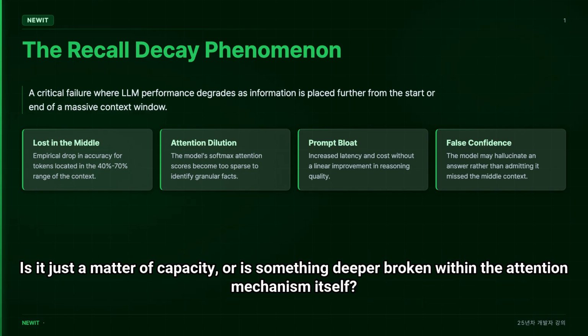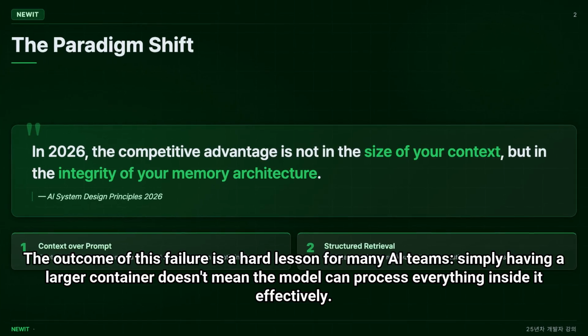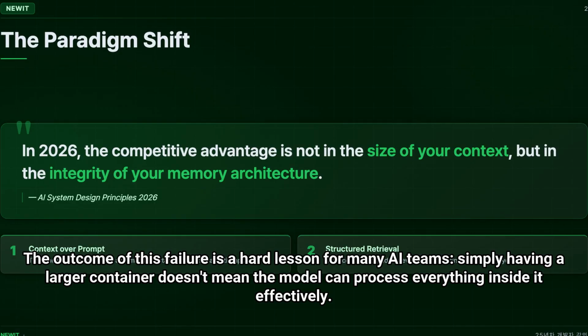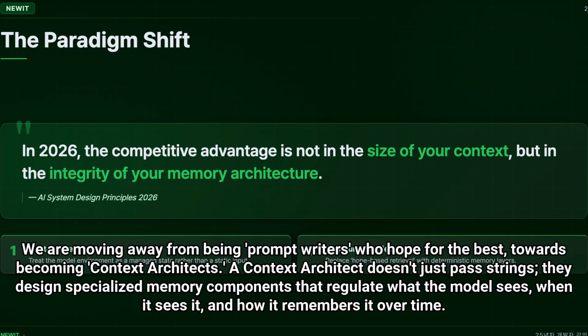Is it just a matter of capacity, or is something deeper broken within the attention mechanism itself? The outcome of this failure is a hard lesson for many AI teams. Simply having a larger container doesn't mean the model can process everything inside it effectively. To build production-grade AI agents in 2026, we must undergo a fundamental mental model shift. We are moving away from being prompt writers who hope for the best towards becoming context architects.